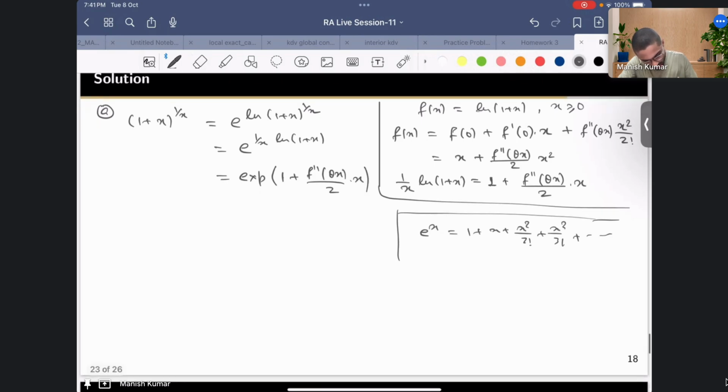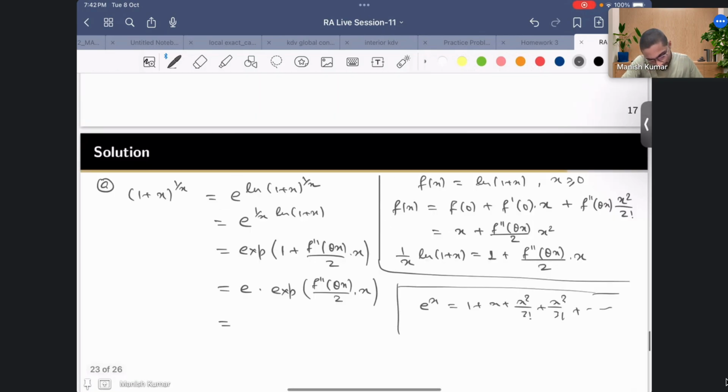You can see this is exponential of 1 plus this, so I'll take exponential of 1 out, and I'll get exponential of f double prime theta x by 2 times x. Okay, so now I'll have to take logs.